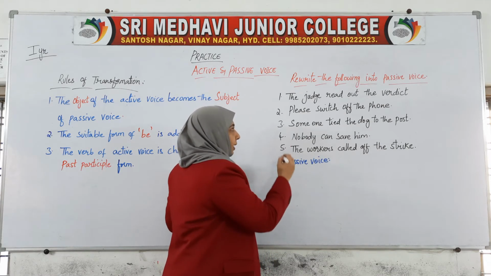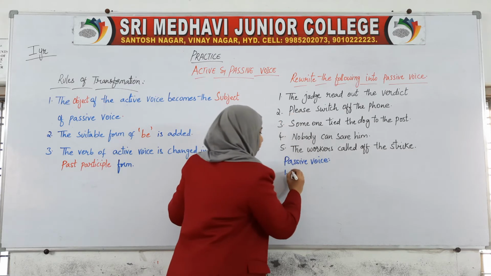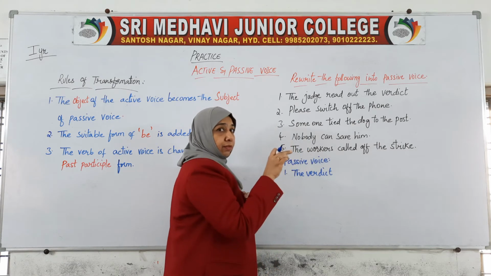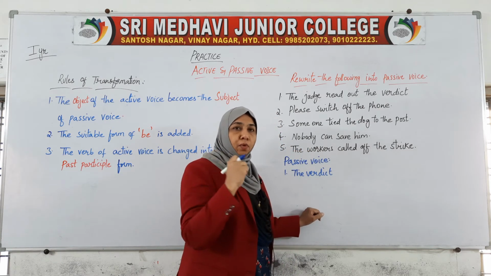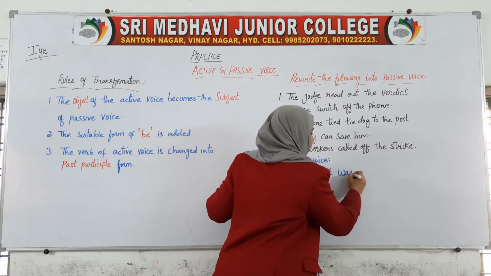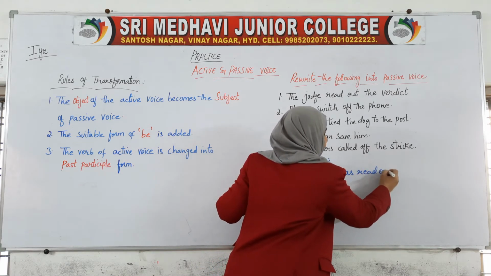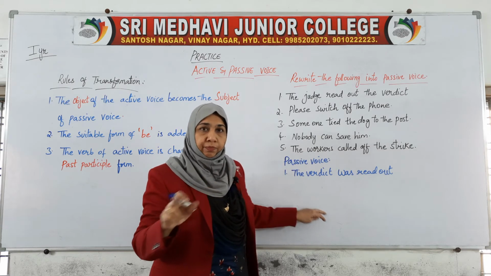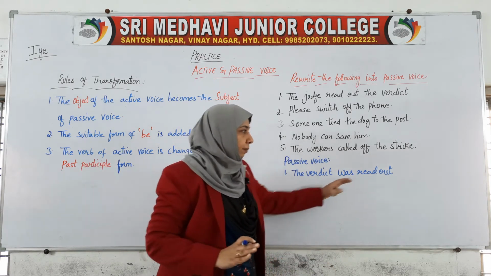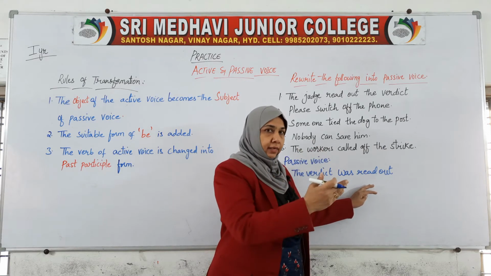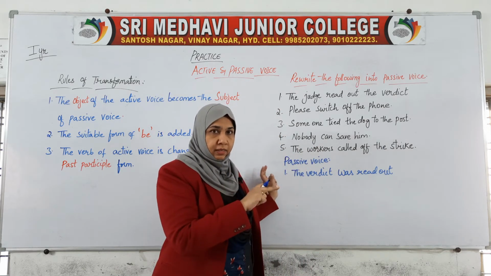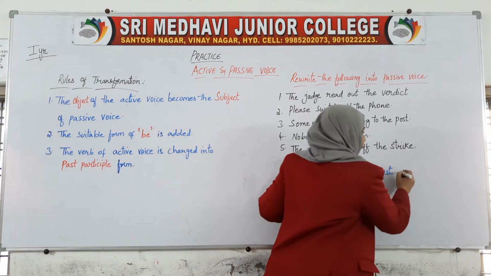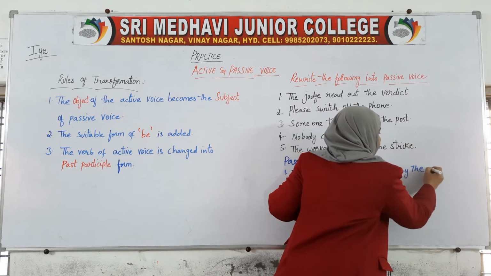Okay, so the first sentence, what is the object here? The verdict. The verdict was, we have to get a suitable form of be. Verdict was read out. We are changing the verb to the past participle form. Okay, this is the third rule we are following. The past participle form, read to read. Even though the spellings are similar, the pronunciation is different. The verdict was read out by the judge.